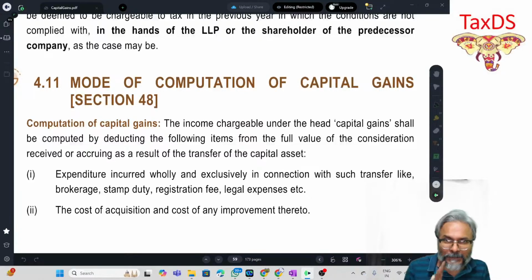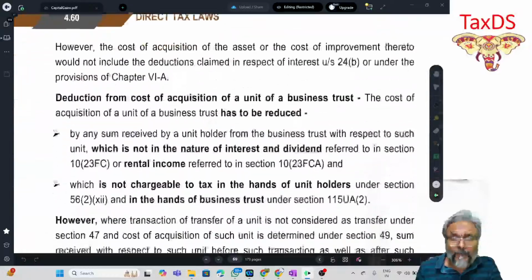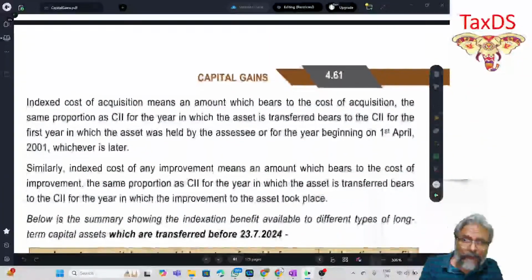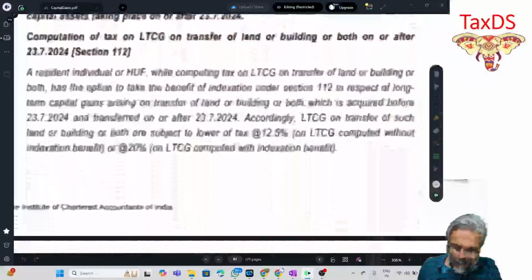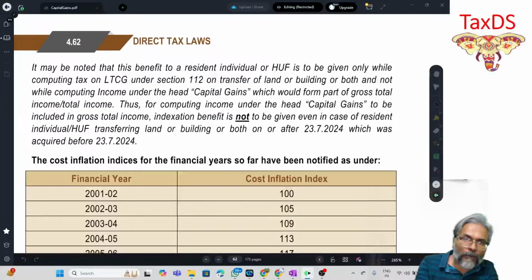So the computation of capital gains is under section 48. The amendment which gives you two alternatives is not made under section 48. This amendment is made under section 112. And because it has been made under section 112, while you work out your solution, please be very careful on this part. You will have to ensure that you do not provide the benefit of indexation at the time of computation of capital gains. Work out without indexation.